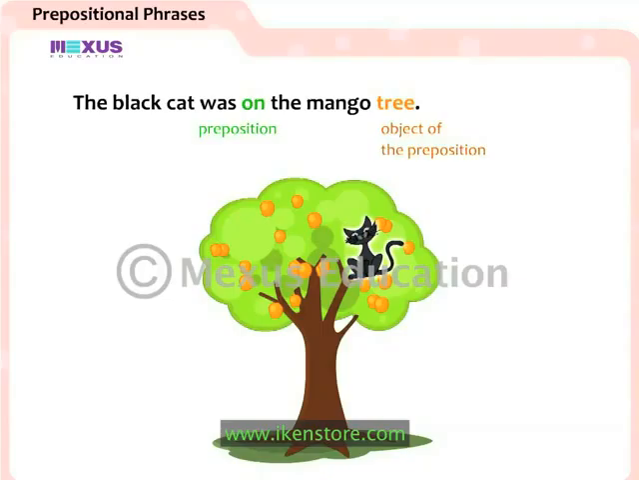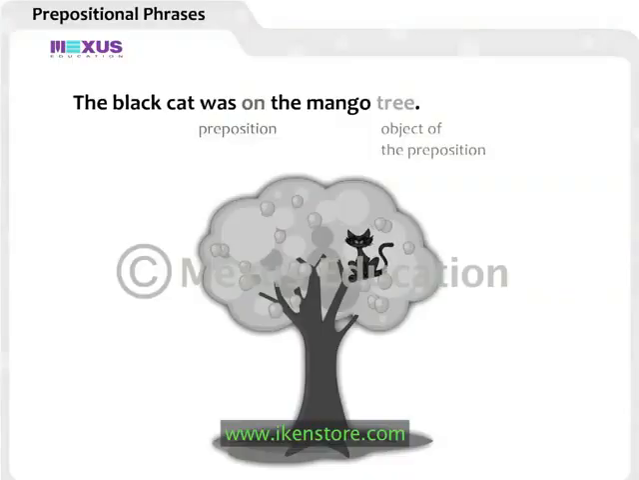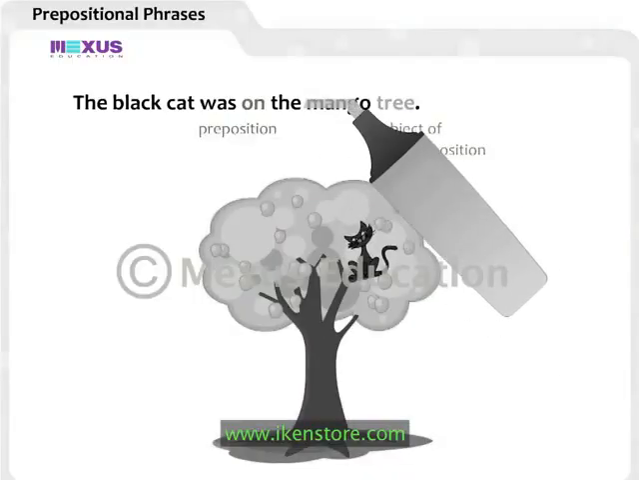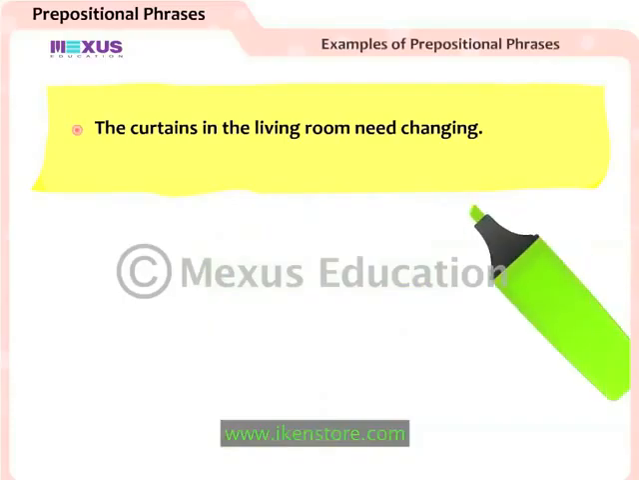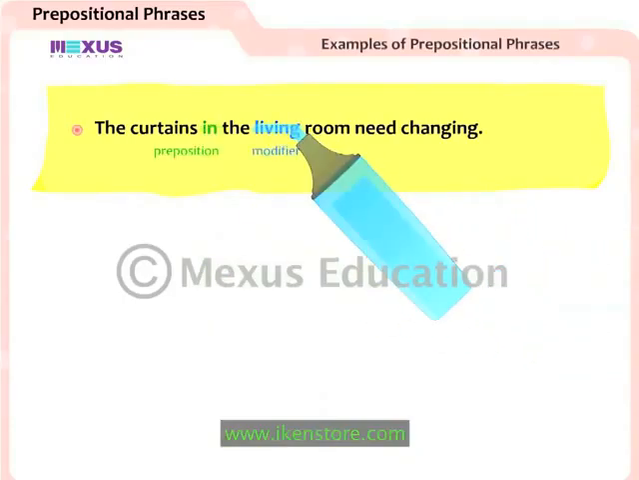If the cat is on something, can you tell what it is on? It is on the mango tree. So the word "mango" is the modifier. It tells us where the cat is. Therefore, "on the mango tree" is the prepositional phrase of this sentence. Let us look at some more examples of a prepositional phrase.